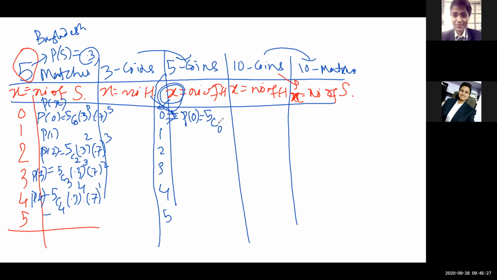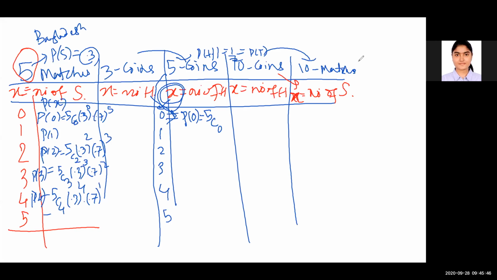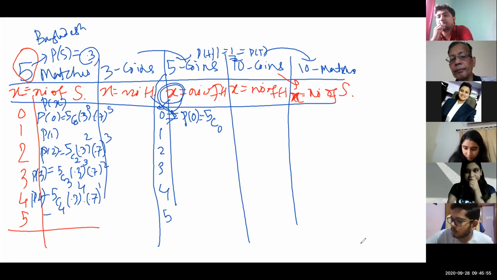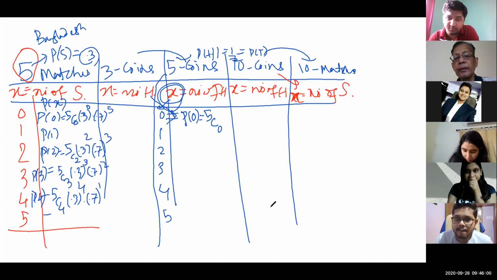Probability. What is the chance of getting a head? This was half, and it was equal to tail. Remember this? Yes, sir. How are you forgetting, Barsha? Anyone volunteer? Mona Lisa Pradhan? 5C0 into 1 by 2 whole to the power 5.